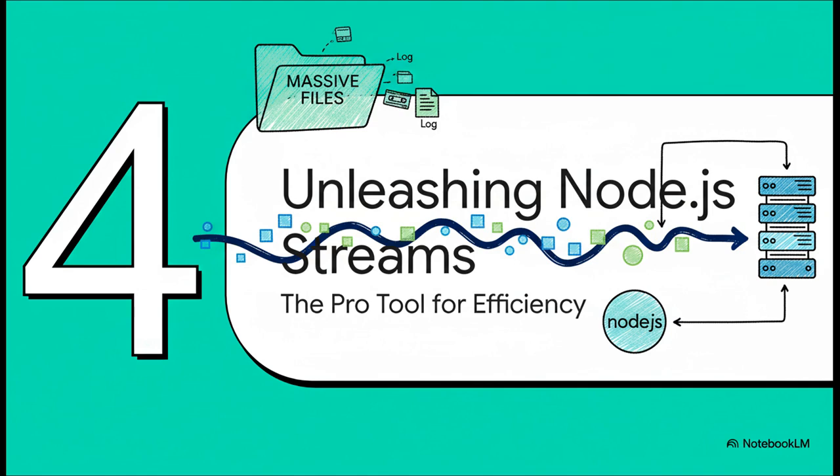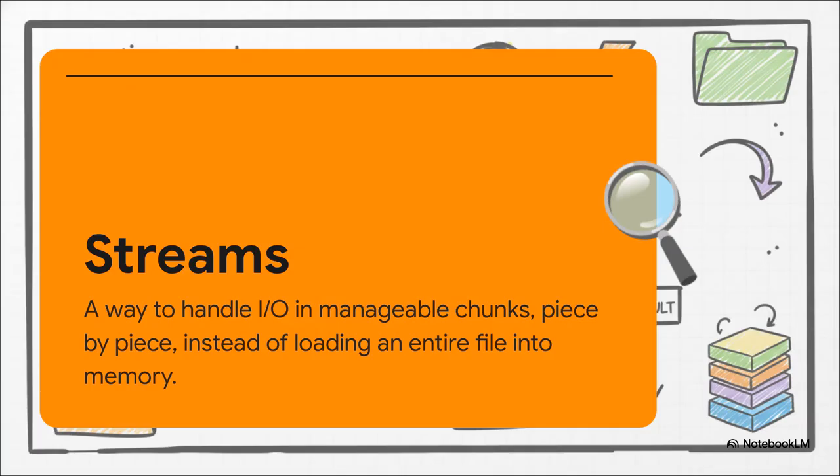What do you do when you're not dealing with a tiny config file, but a massive gigabyte-sized video file, or a log file that's constantly growing? If you tried fs.readFile on that, you'd blow out your server's memory. This is where the pros use Node.js streams. So, what the heck are streams? It's actually a pretty simple idea. Instead of trying to read the entire file into memory all at once, which is like trying to drink an entire swimming pool, streams let you work with the file piece by piece, in these small, manageable chunks. It's way more like sipping from a water fountain. This means your memory usage stays super low, even for huge files.